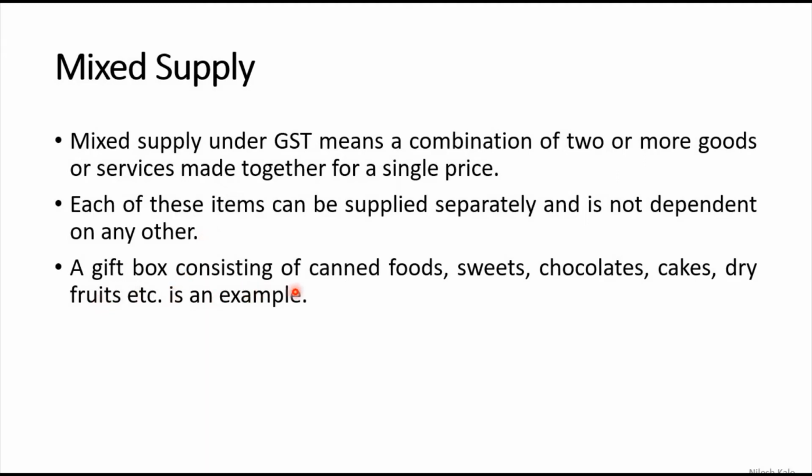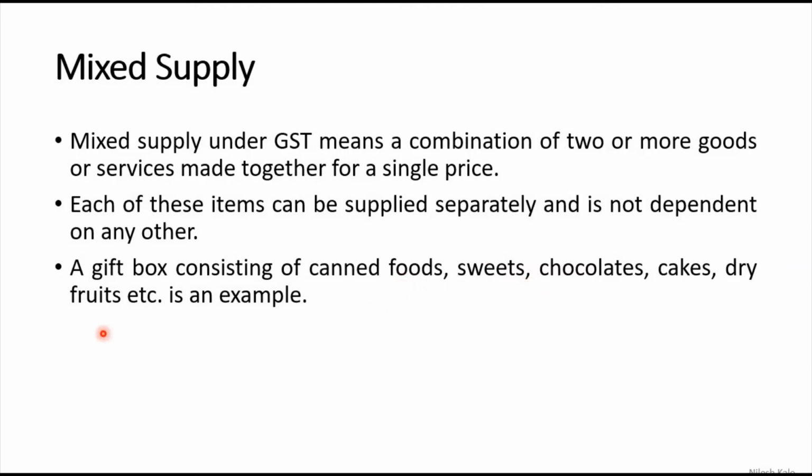A gift box consisting of canned foods, sweets, chocolates, cakes, dry fruits, etc. is an example. The best example for this is your Dairy Milk Celebrations. Or if you go to some other places where you are purchasing a bucket of food, for the bucket of food, whatever you are purchasing, all can be sold separately, which includes sweets, chocolates, cakes and dry fruits and some other canned foods.